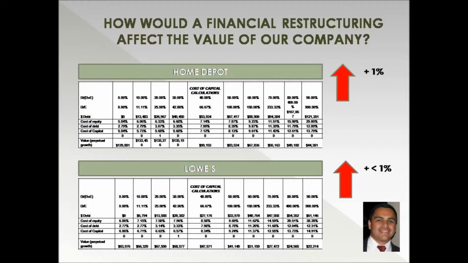For Lowe's, the increase in debt will increase the firm value from $67.9 billion to $68.5 billion, an overall change of a net $637 million increase in firm value. For Home Depot, the increase of debt to equity would take the company from an overall value of $134.8 billion to $135.2 billion, an overall increase of $442 million.